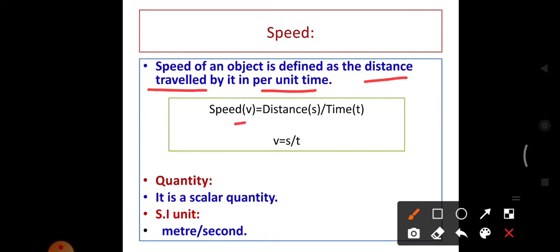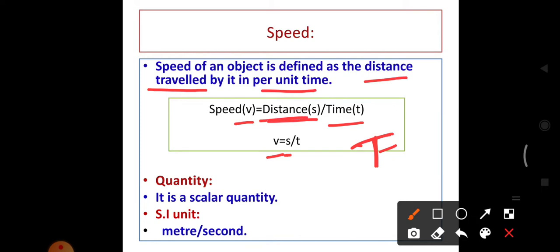The speed is represented by the small letter v. The distance is represented by the small letter s. The time is small letter t. Don't put the capital letter, because the capital letter T represents temperature in physics. Small letter t represents time, the capital letter T represents temperature. So v equals s by t is nothing but speed equals distance by time.